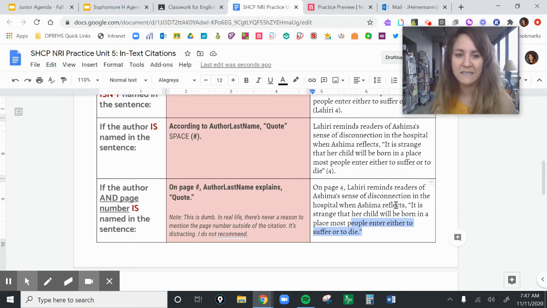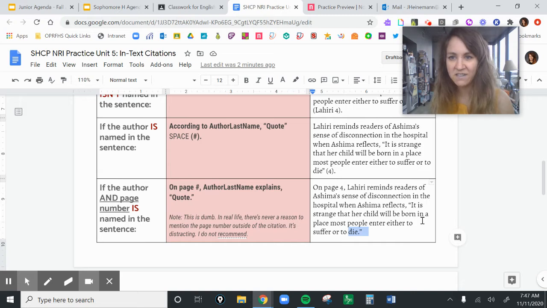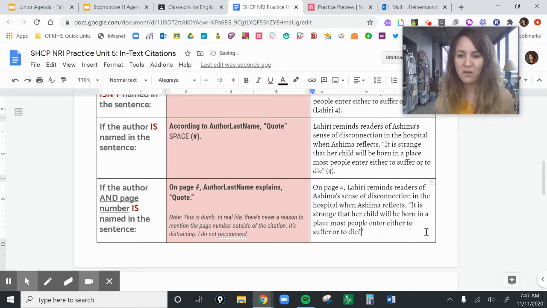End quote. That's it. Just be aware of that on NoRedInk, but in the real world, please don't do that. Never do that. This is not good practice. There's never a reason to put "on page 4" in your quote. It just interrupts the flow of writing. It seems very elementary. So don't do that in the real world. On NoRedInk, if you see the page number, then you know that you don't need a citation at the end. Even if the quote ends with an exclamation mark or a question mark, you can just leave that as is. You don't need to add in another period or anything. Okay, so those are the rules.